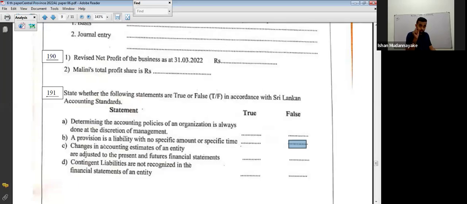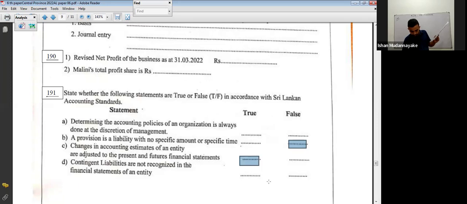Retrospective adjustments are applicable for the policies, but for the estimates, present and future financial statements are adjusted if there is some change in accounting estimate. C true.